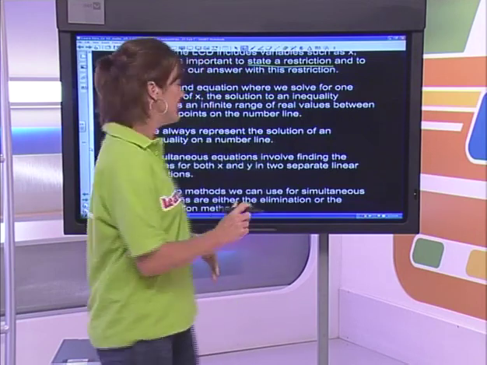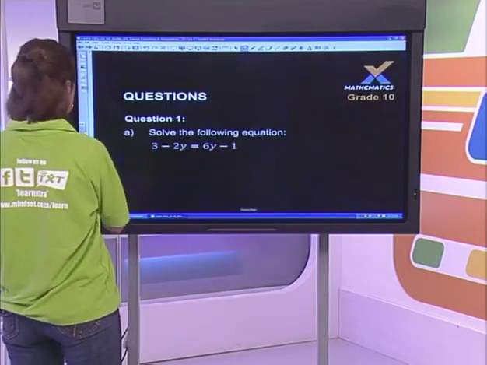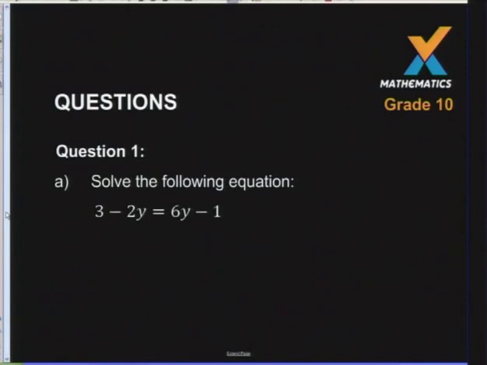Okay, guys, let's get on to some examples. And let's actually put this theory into practice. Okay. First thing we know about any equation, your instruction is always going to be solve for x, okay, or solve for whatever the variable is. So let's see what we've got over here.